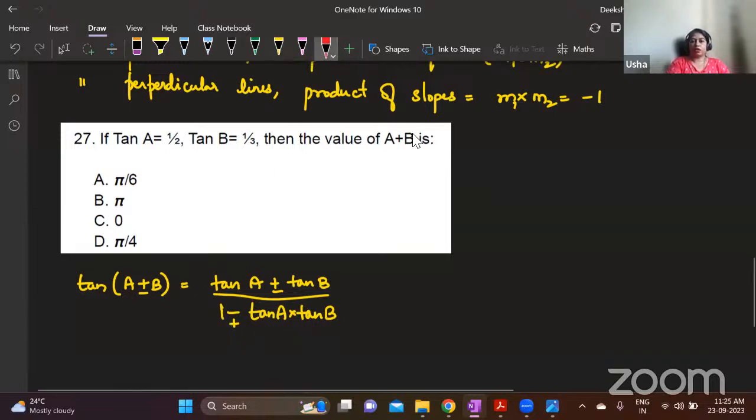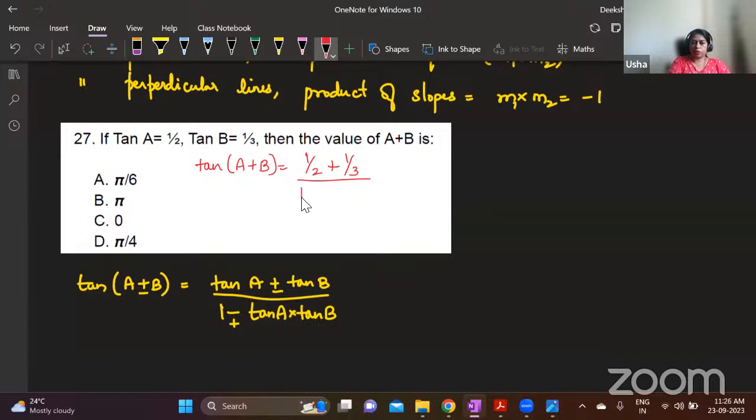So here, we are supposed to find A plus B. So I will use tan A plus B formula, which is equal to tan A plus tan B divided by 1 minus tan A into tan B. Simplify this. This is going to be LCM is 6. You will have 3 plus 2, 5 in the numerator. And this is 1 minus 1 by 6, which is 5 by 6. So 6 and 6 gets cancelled. This is 3 plus 2, 5. This also gets cancelled with this. You will be left with 1.